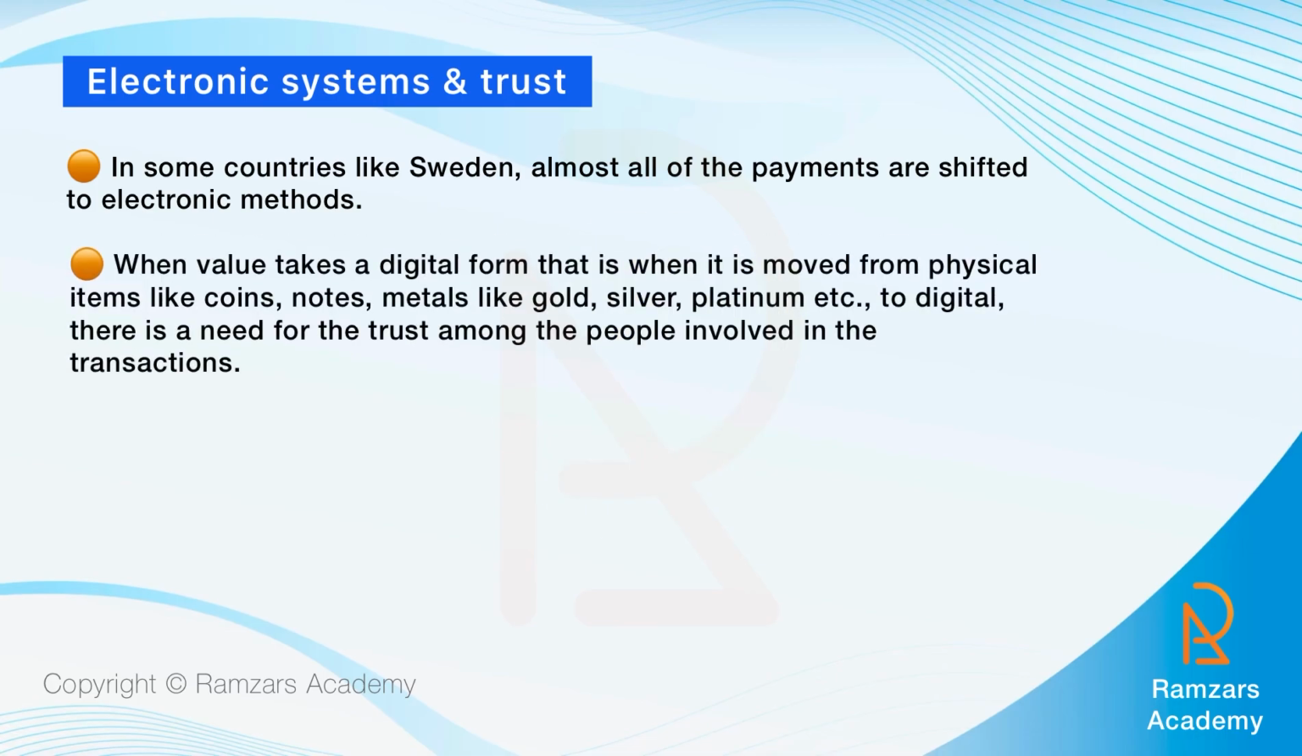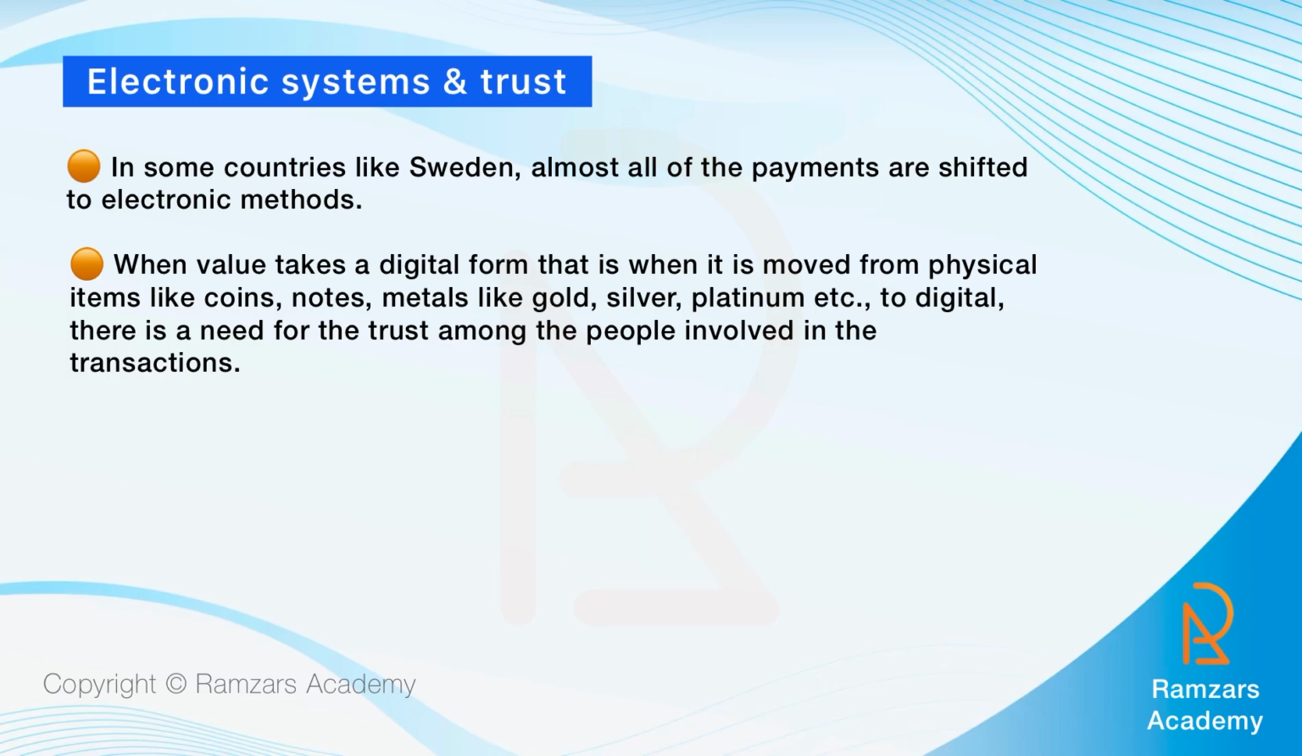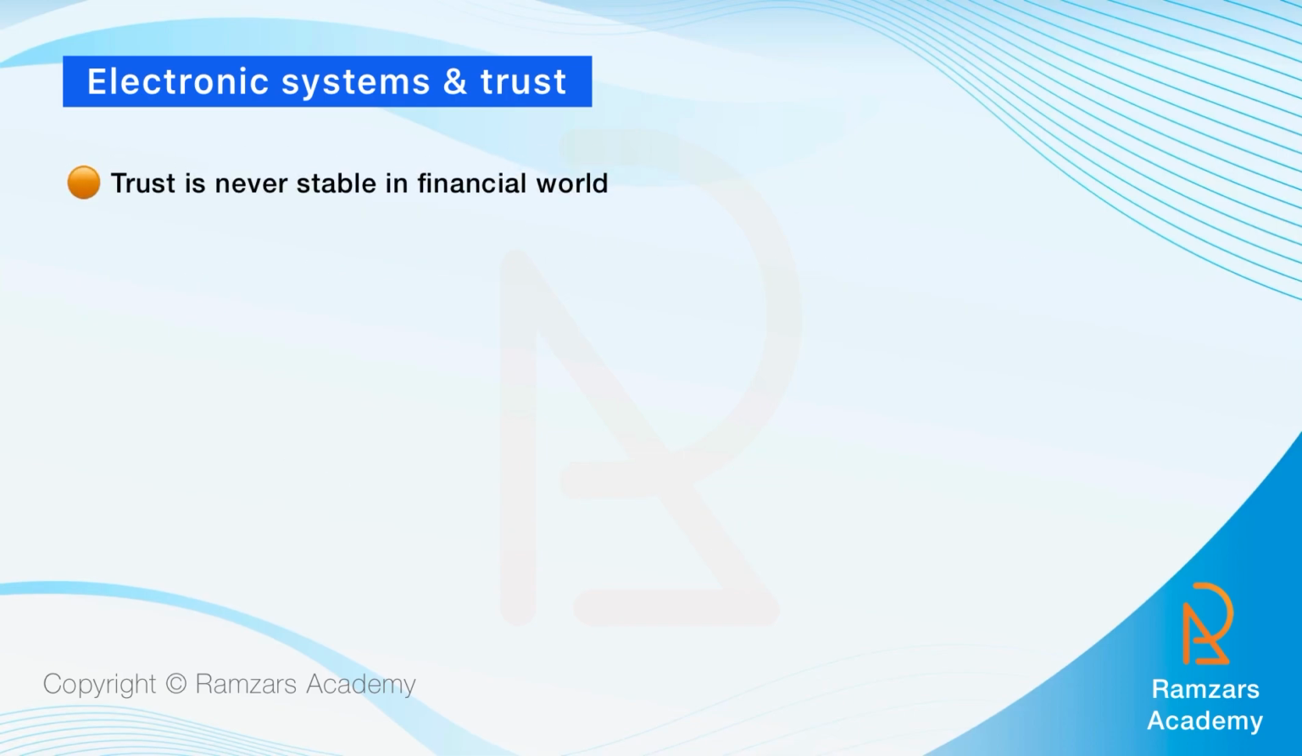When value takes a digital form, moving from physical items like coins, notes, and metals like gold, silver, etc. to digital, there is a need for trust in the people involved in the transactions. There are multiple windows available for one to commit fraud and cheat others. To avoid this, huge payment companies like Visa, Master, etc. were established around the globe with the idea that people storing their value digitally are able to trust and rely on them. Well, trust is never stable in the financial world.